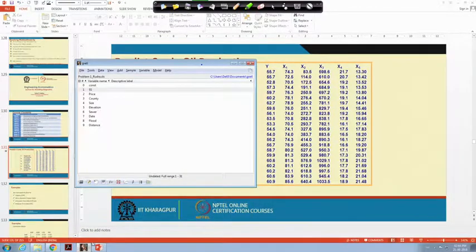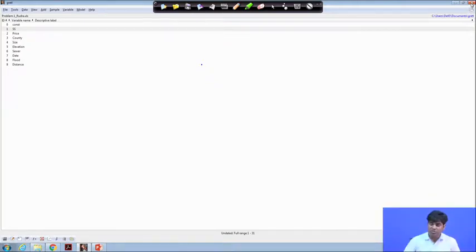The software till now which we have used is called Excel spreadsheet, and there is a data analysis package, and from the data analysis package we can go to the regression, and then we are building the models and getting the solution. But now I will be solving the same problem with different software.